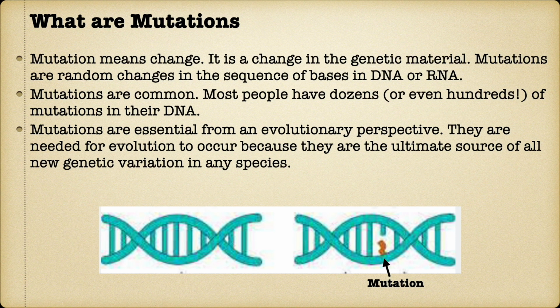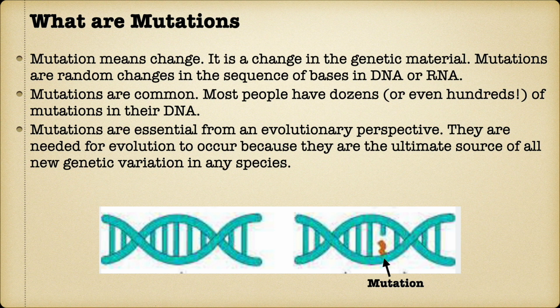What are mutations? Mutations mean change. Mutations are changes in the genetic material in our bodies. These are random changes in the nitrogenous bases of our DNA and RNA. You may recollect that our DNA has 4 nitrogenous bases: cytosine, guanine, adenine and thymine. RNA also has 4 nitrogenous bases in which cytosine, guanine and adenine are the same bases which are present in DNA. Only the 4th base is different, which is uracil in place of thymine.